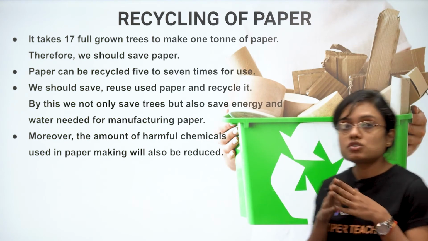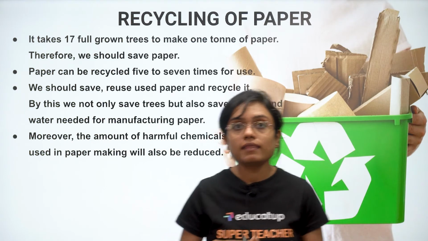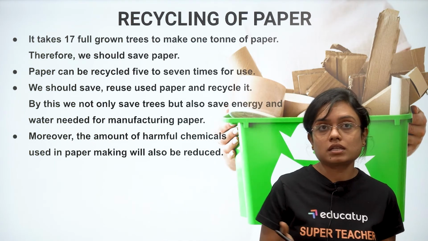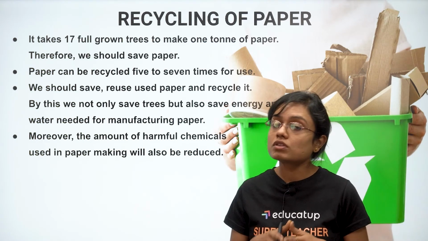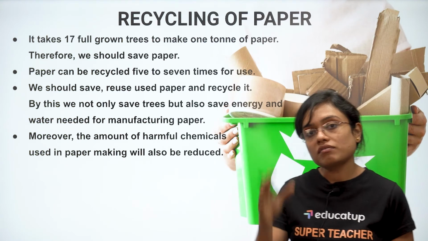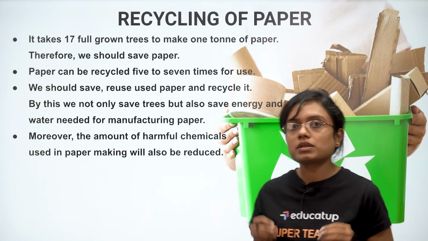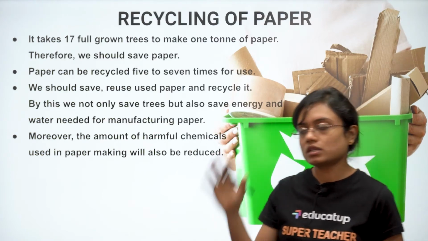We should save, reuse used paper and recycle it. By this, we can protect our trees from being cut down. Moreover, the amount of harmful chemicals used in paper making will also be reduced if we recycle paper. Try to reuse it. If you have a rough notebook, try to use every bit of it rather than just writing 1 line on 1 page and then throwing it out.